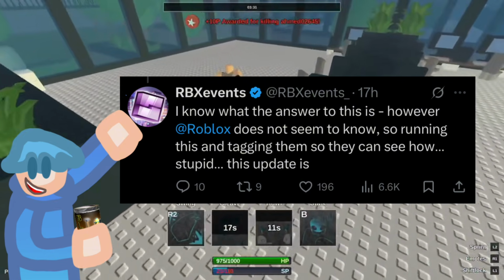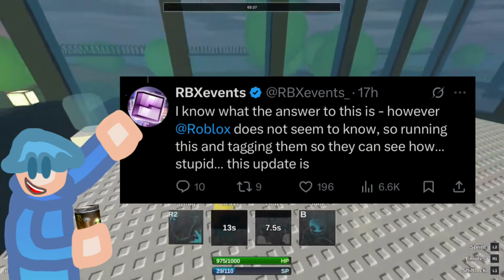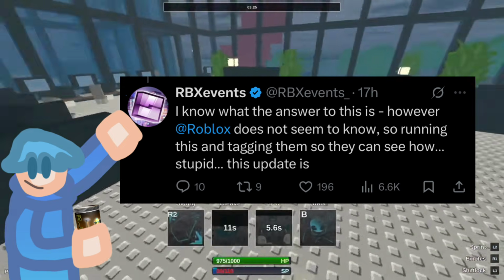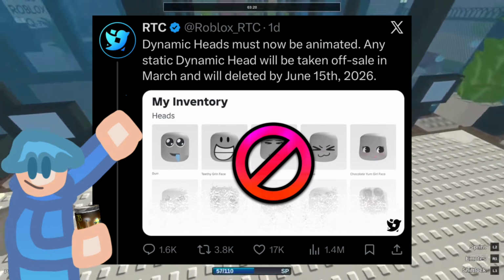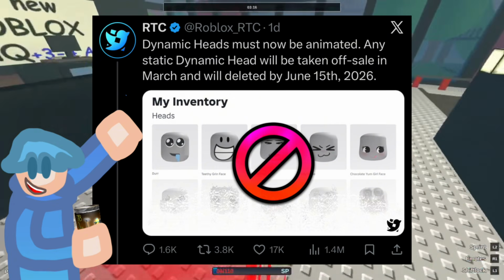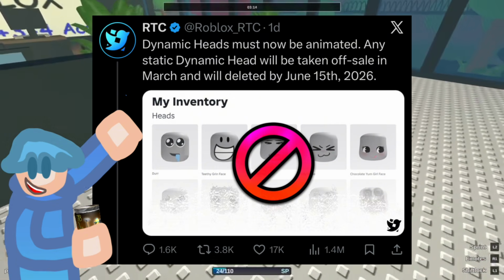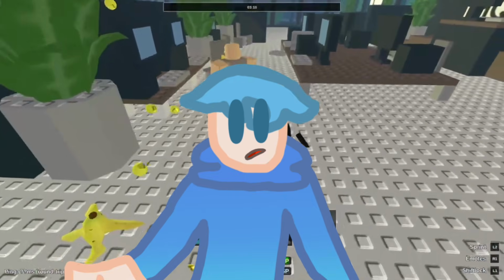Showing here, if you don't know why the polls were there, was to show Roblox the update was bad, because they don't seem to think it's a bad update. Also, this is on the dynamic heads, on how the static dynamic heads will be removed. I forgot to mention in my last video what you needed for the new dynamic heads.